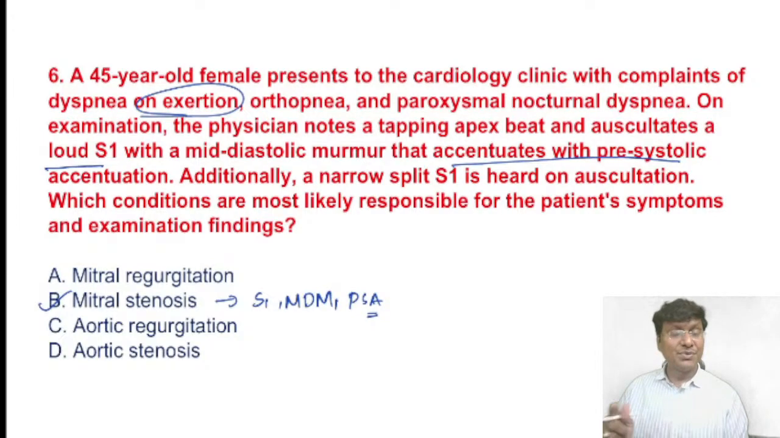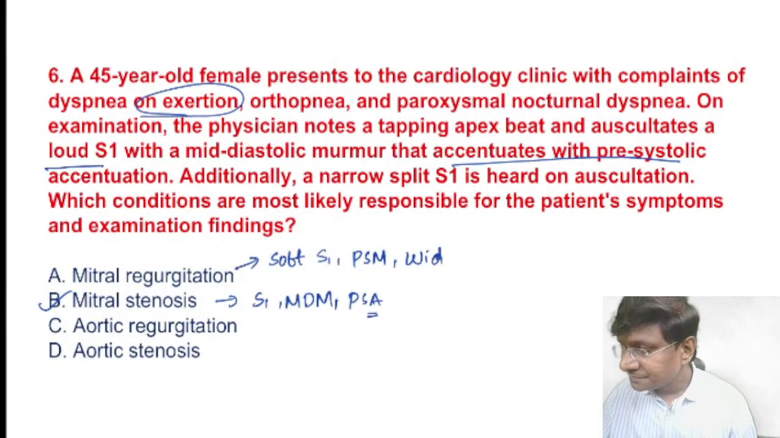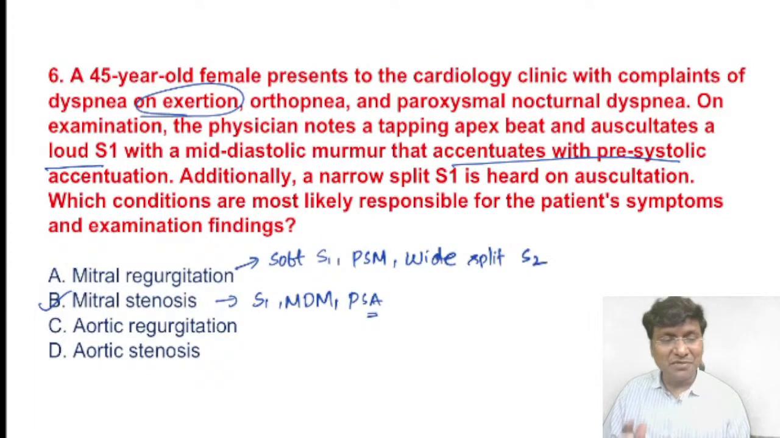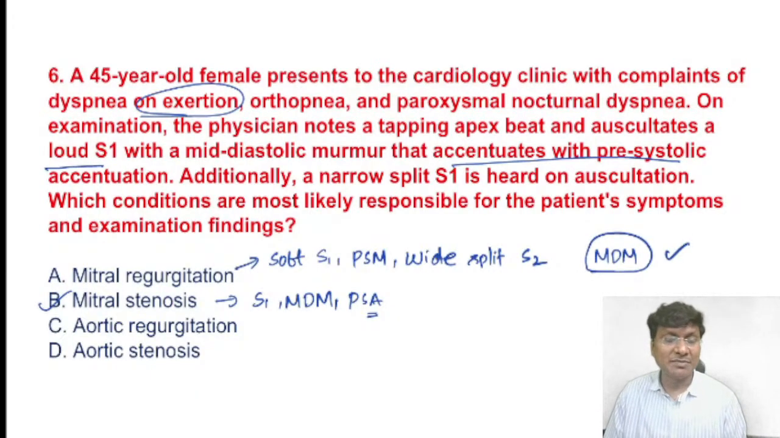Now, take mitral regurgitation. In mitral regurgitation, what will be the findings? You will have soft S1, a pansystolic murmur, and a wide split S2, right? And in cases of acute MR, there can be a functional mid-diastolic murmur also, that is, in case of acute rheumatic carditis, and that is what we call the Carey-Coombs murmur.